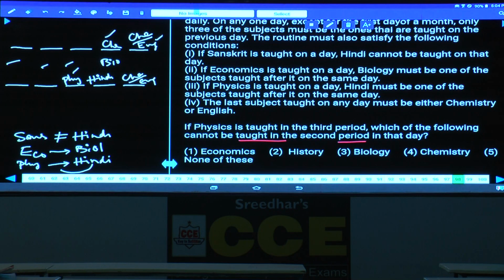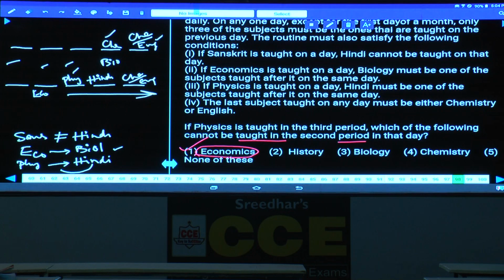Then coming to the second period. Can economics be taught on the second period? No. Why is it no? If economics is on the second period, then this economics must be followed by biology. There is no place left for this biology, and this cannot be. Hence, economics cannot be taught on the second period.